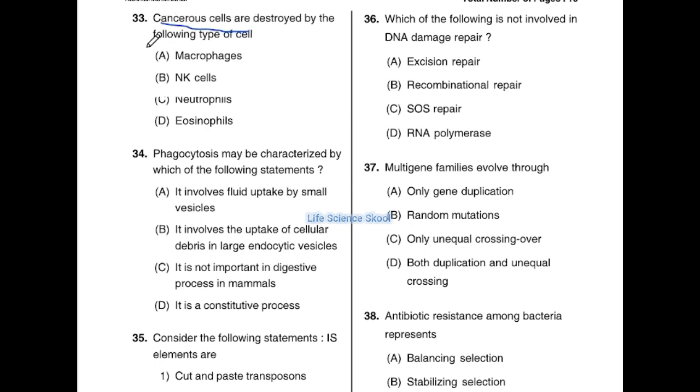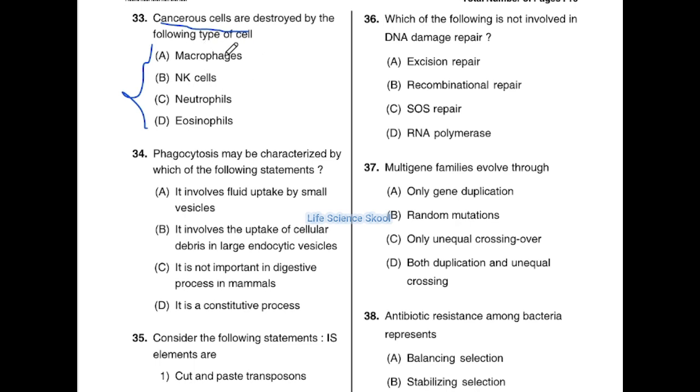And you know all these four options are nothing but types of WBC only. The first one, macrophages. What are these macrophages? Macrophages are a type of WBCs, and as the name indicates, macro means large or big, and phage means eat. These are professional phagocytes.